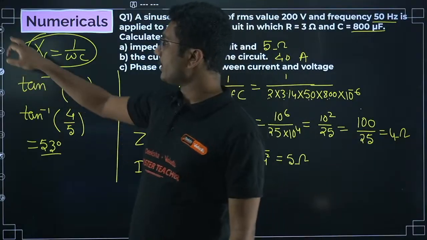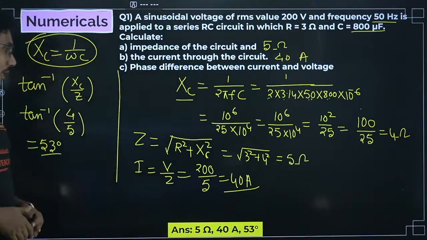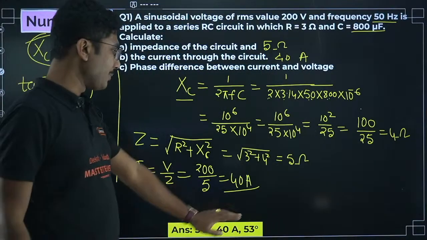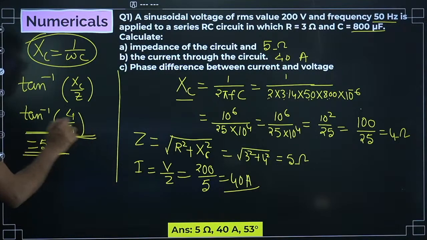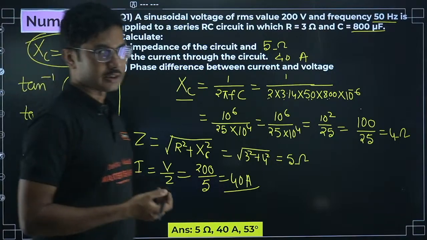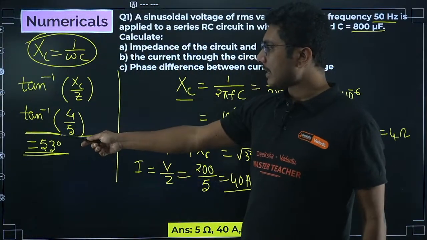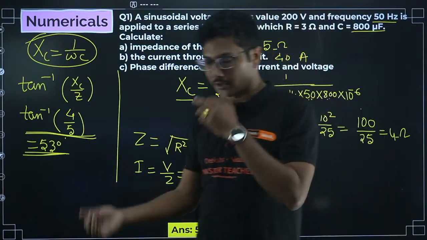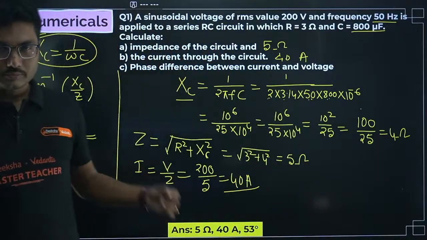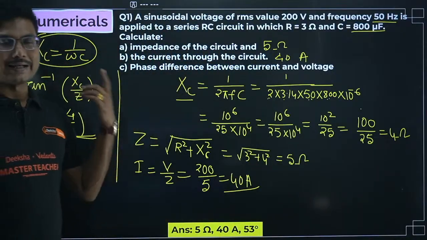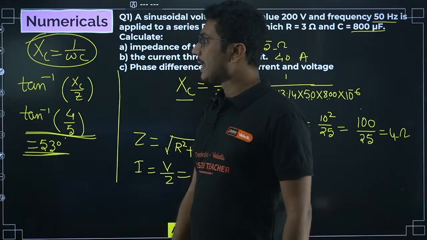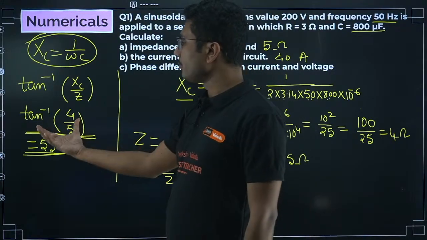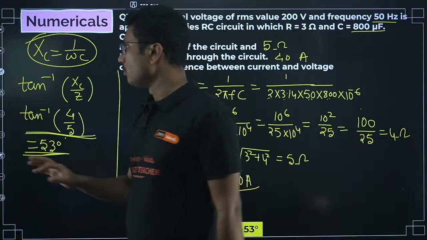So this is 53 degrees. The answer will be 5 ohm, 40 degrees, 53 degrees. Don't worry, in case you don't know this conversion, you can leave it here and you will get full marks, because you are not allowed to use a scientific calculator. You can find it using the tangent table, but that will waste time. In my opinion, if you leave the answer here, you will get full marks.